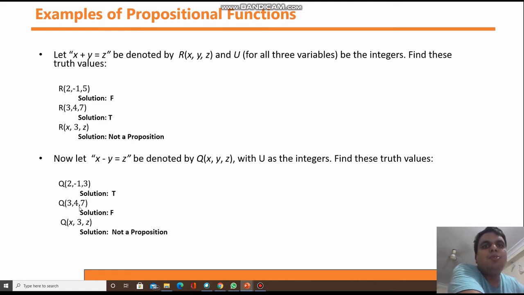Q(3, 4, 7). So 3 minus 4 equals 7? 3 minus 4 means you are getting -1 here. -1 is not equal to 7. That's why this statement is false.